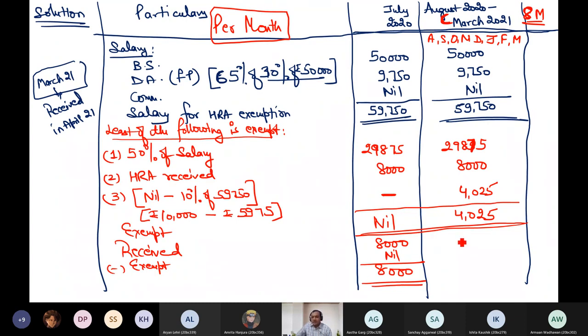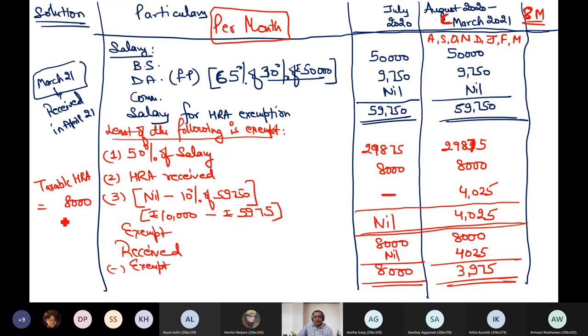Similarly, how much is received per month from August to March? 8,000. How much is exempt per month from August to March? 4,025. How much is taxable per month? 3,975, I think. Yes, 3,975. The moment you computed this value, then ultimately you have to tell the answer in annual. So I can say taxable HRA for the entire year. How much is taxable HRA for the entire year?